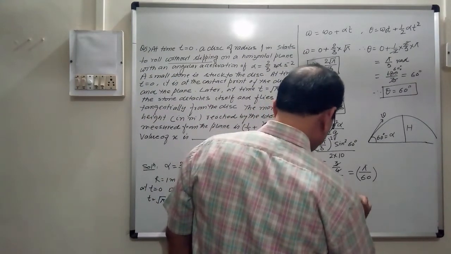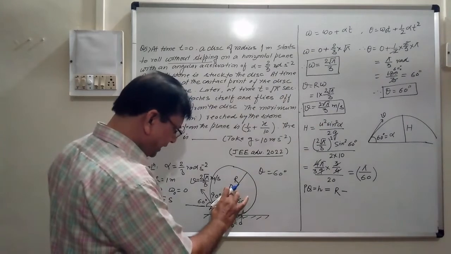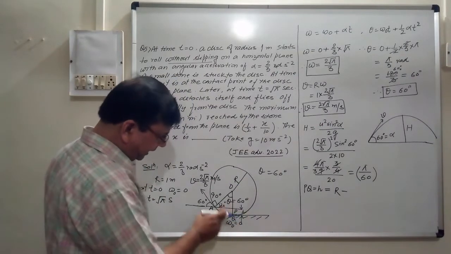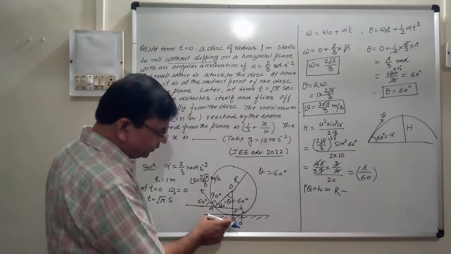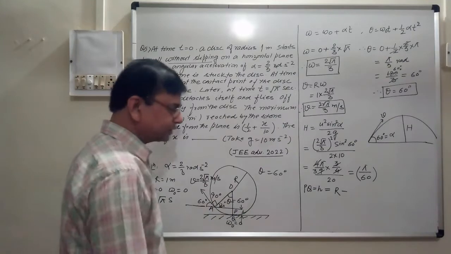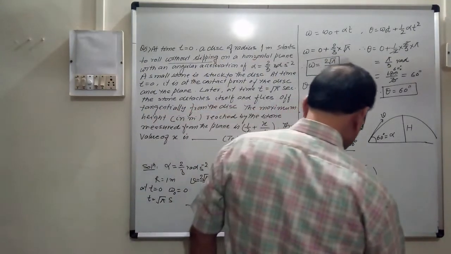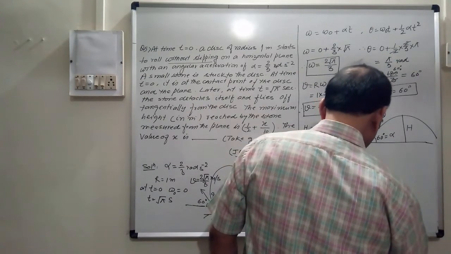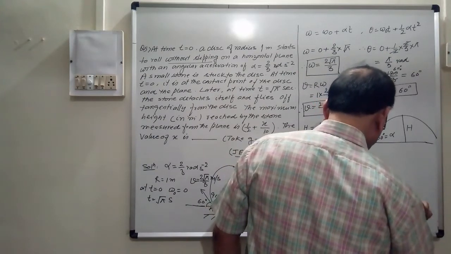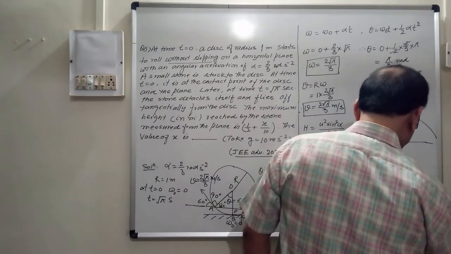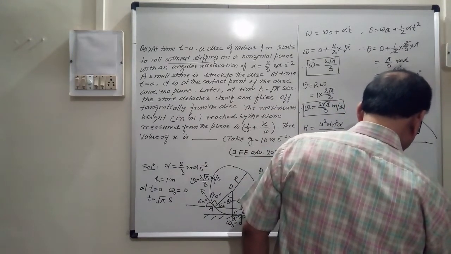OQ is R. OP is R cos 60 degree. So R is 1, minus 1 into cos 60 is 1 by 2. So that is 1 minus 1 by 2, that is 1 by 2 simply.